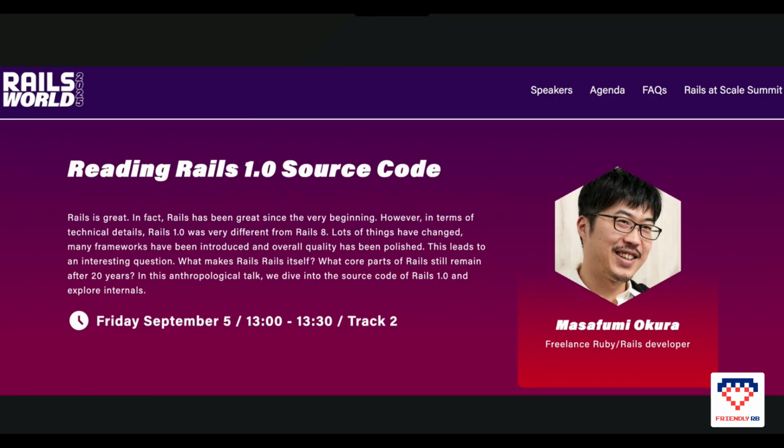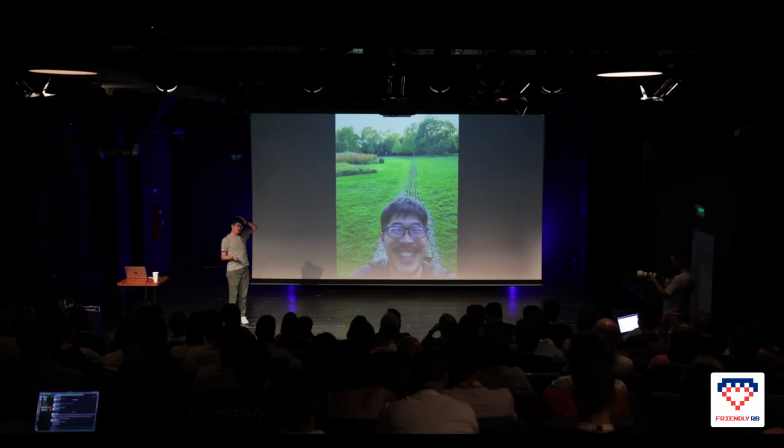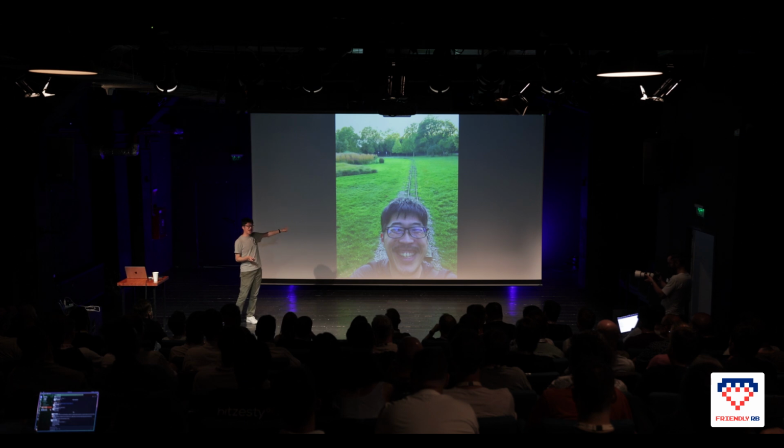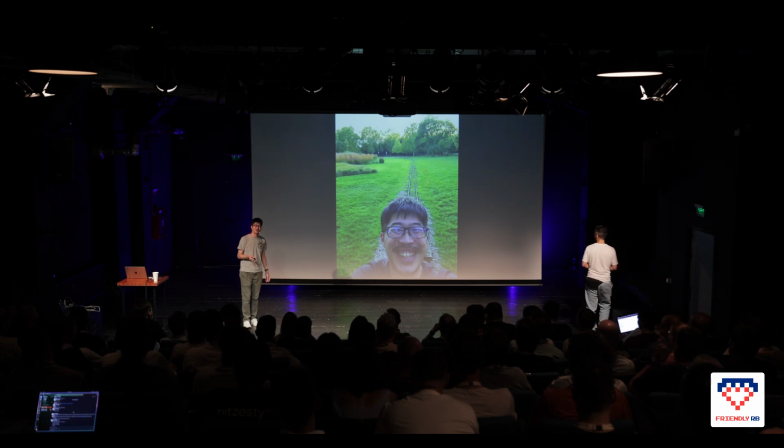As I mentioned, last week I gave a talk about the Rails 1.0 source code at Rails World. Eventually, I turned out to be a Rubyist on Rails. This photo is one I took 2 days ago in Vienna, near the Danube River. So I'm so happy to finally be a Rubyist on Rails.